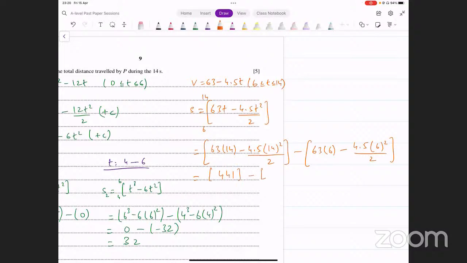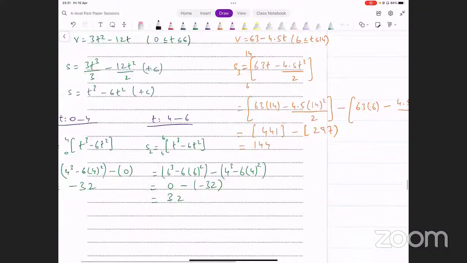In the second bracket, I have 63 into 6 minus 4.5 into 36 divided by 2, and that's 297. And that's giving me 144. ये मेरे पास third displacement आ गई. अब मैं क्या करूँगा, इन तीनों को add कर दूँगा. And that's going to give me the total distance traveled.